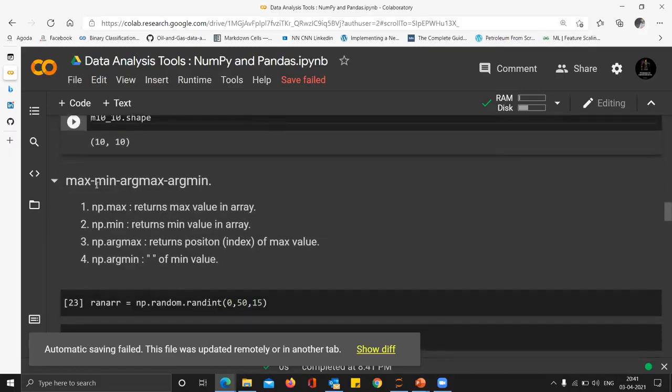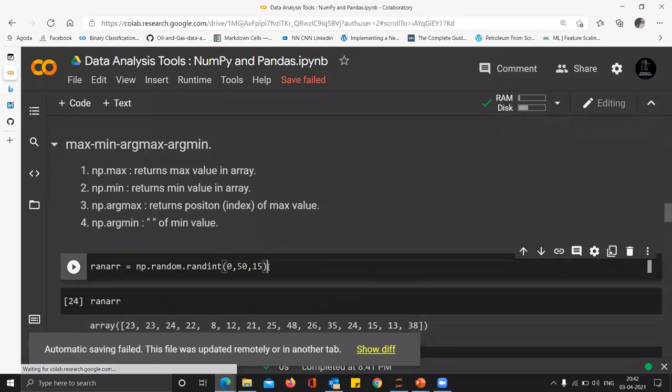Now there'll be a lot of cases where you want to find out the maximum value in an array, the minimum value in an array, the index position of the maximum value in the array, and the index position of the minimum value in the array, right? You can use this notebook as a reference later on when you solve various machine learning problems. No one remembers code in machine learning. Just tell yourself that. It's not about remembering, it's about understanding why you need it and knowing that there is something like that you can do. Suppose you take away that argmax and argmin are there to help you in the future. You don't have to remember the code at all. You just have to remember what they do.